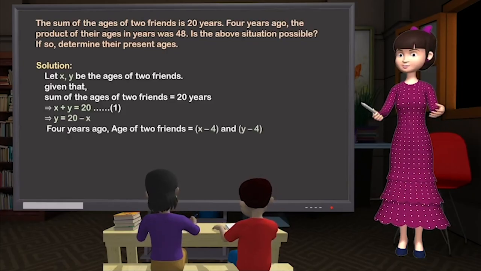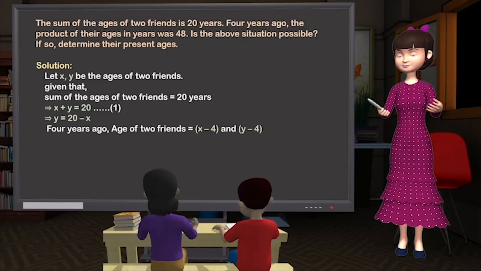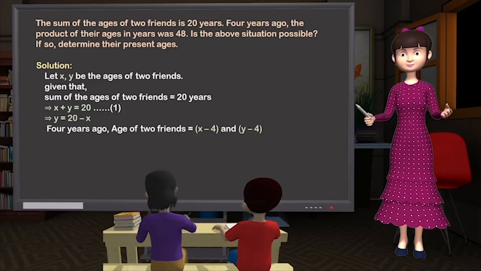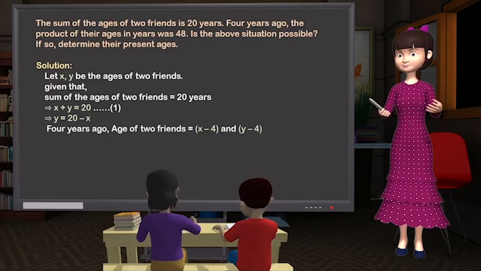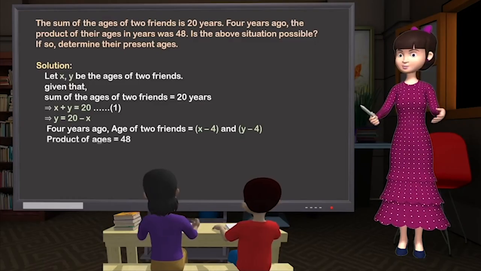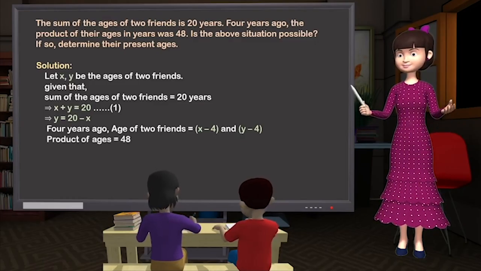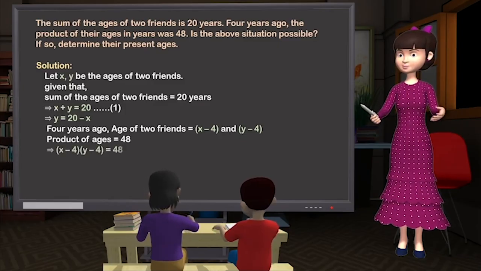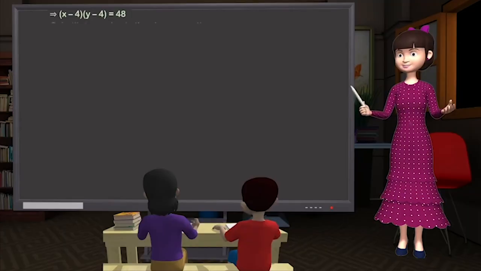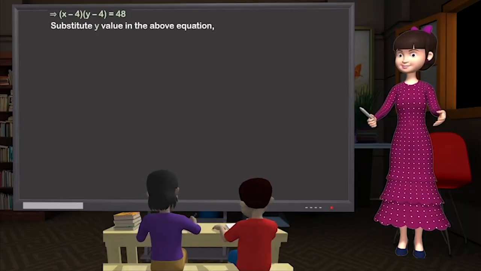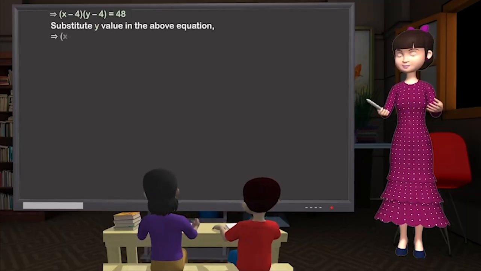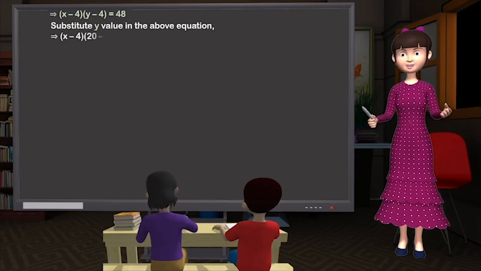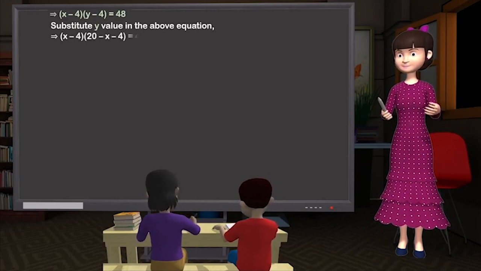Therefore, 4 years ago, the ages of the two friends are x minus 4 and y minus 4. Product of ages is equal to 48, which implies (x minus 4) into (y minus 4) is equal to 48. Substituting the y value in the above equation, we get (x minus 4) into (20 minus x minus 4) is equal